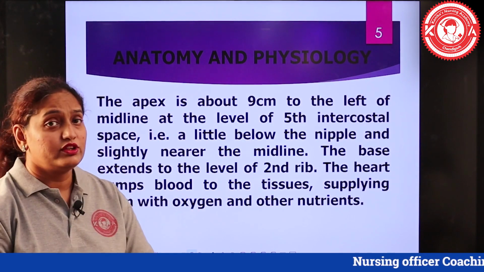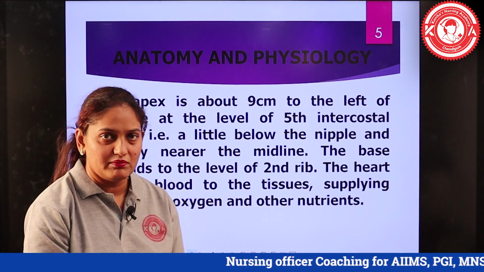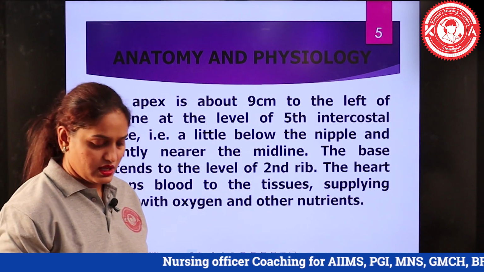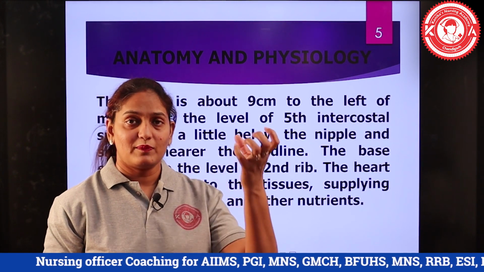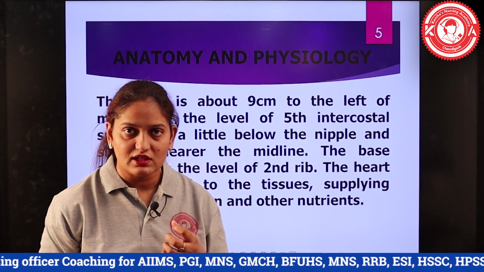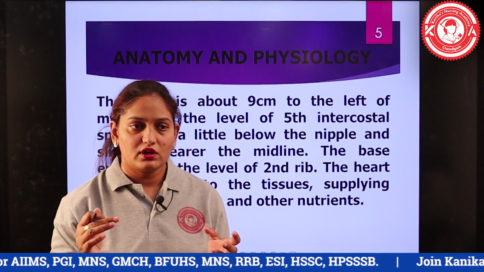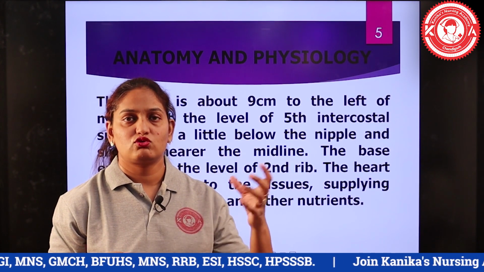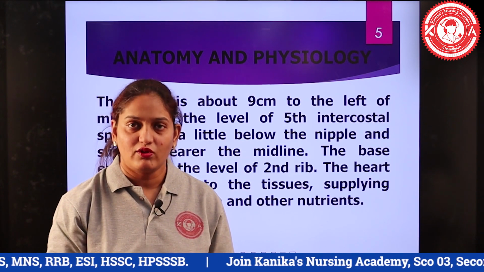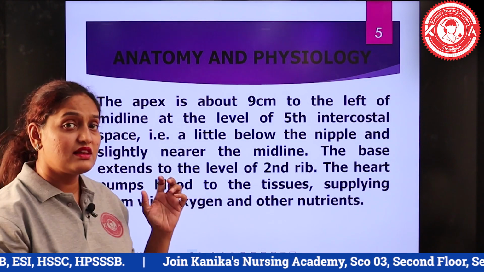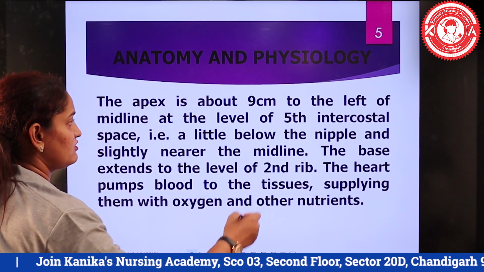Moving ahead, the position of the heart. Right now we have said that the heart is located in the mediastinum. So what is the exact position? Every body part has an upper part and a lower part. The upper part is known as the apex or the tip, and the lower part is known as base or the lower area. As the name suggests, the apex should be at the upper side and the base at the lower side, but it is reverse in case of heart: the apex lies to the lower side, whereas the base occupies the space on the higher side in the mediastinal cavity.